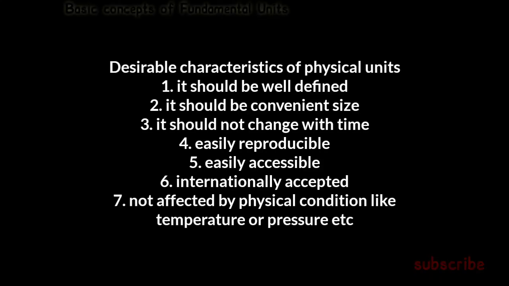Sixth, internationally accepted, so nowhere can it change. Seventh, not affected by physical conditions like temperature or pressure, so it should be unaffected by these kinds of parameters. You should note down all these desirable characteristics for future use.